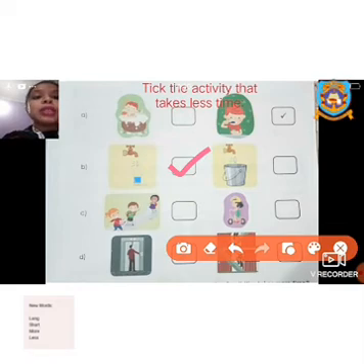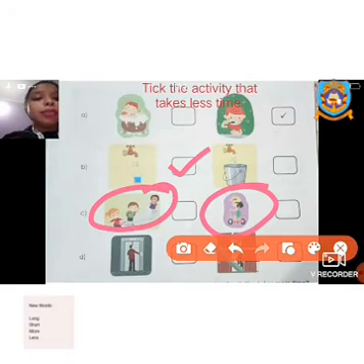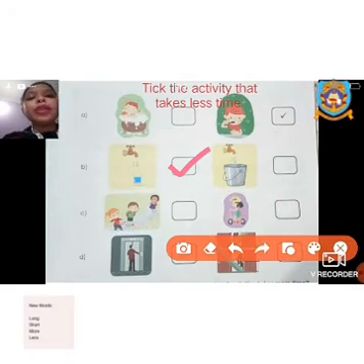The second one is question C. Some children are going to school walking, and in the second picture we can see that a child is riding a bicycle. Who will go faster and reach the school? The cycle. If you go by cycle, then you will reach faster than the children who are walking. That means it will take less time.